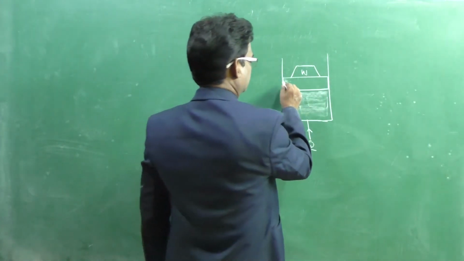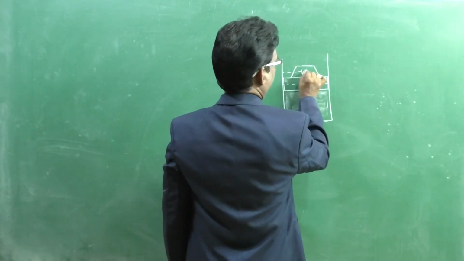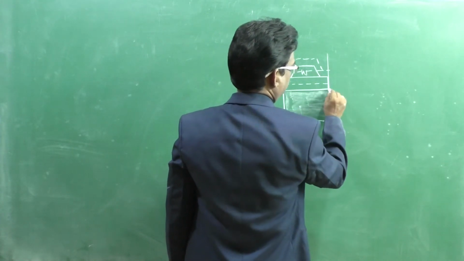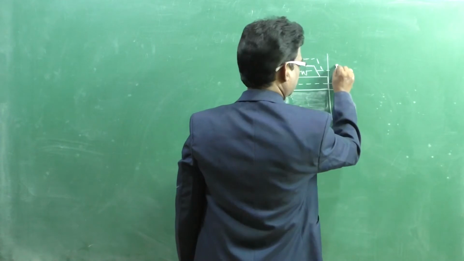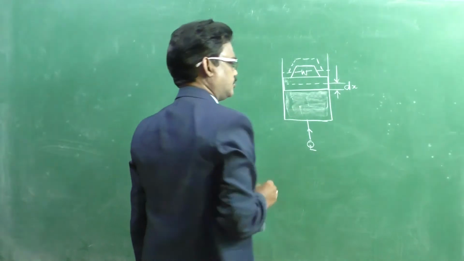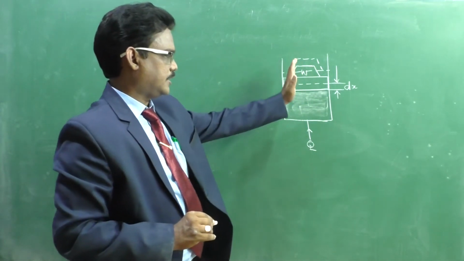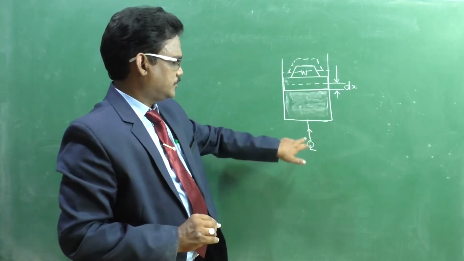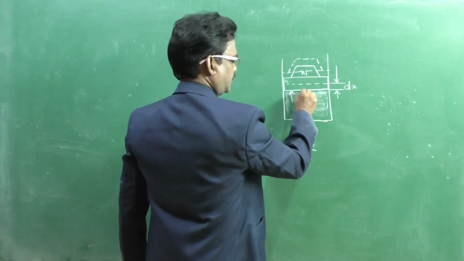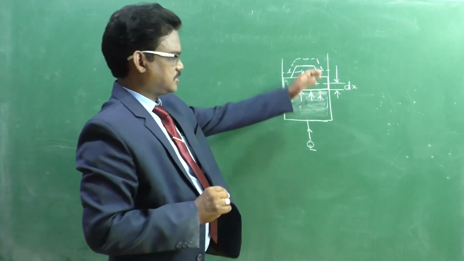Then the piston moves like this. From the initial position to this position it has moved, a distance delta x or dx. It moves in the direction of force applied. That means this is the expansion and the pressure is acting over here, and it acts on a cross sectional area A and displacement x.